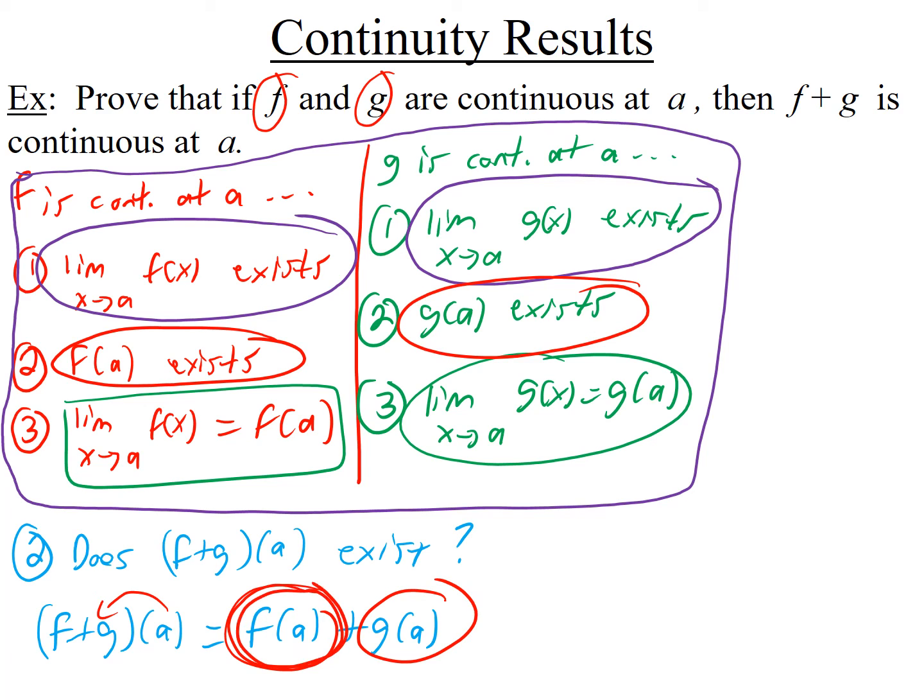That means this is a number and this is a number and you can add them. So that means this is going to exist. So the answer is yes to this. Let me erase these circles here. So the answer is yes. The answer is f of a plus g of a. So yes.